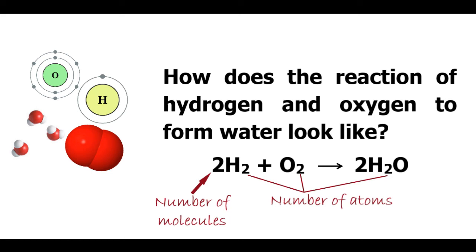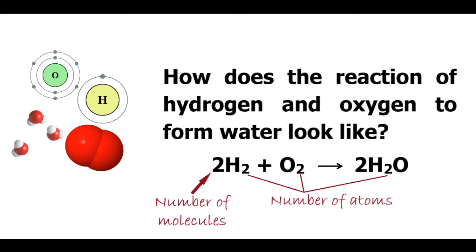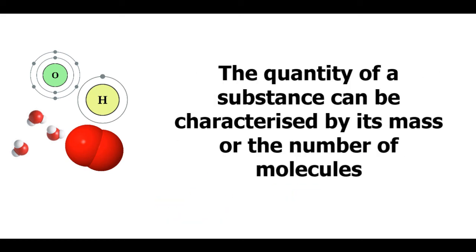Now in the chemical reaction that I have mentioned here, the number written before the symbol of the element indicates the number of molecules of that element included, and the subscript of the number after the symbol of the element indicates the number of atoms of that element. From the equation, you can understand one thing, that the quantity of a substance can be characterized by its mass or the number of molecules.